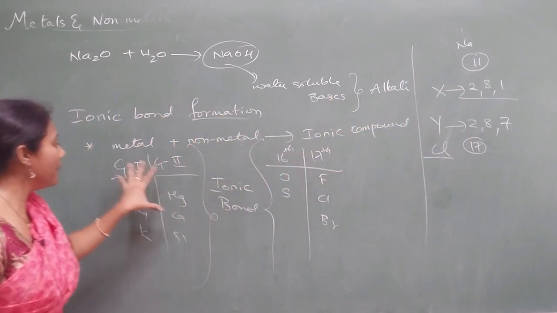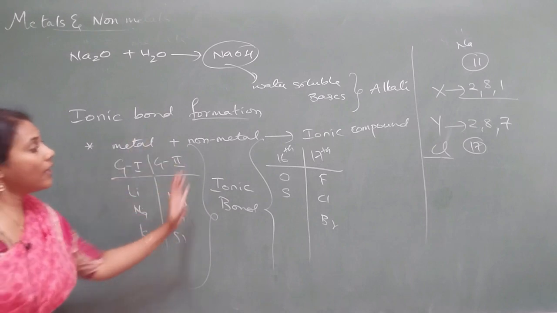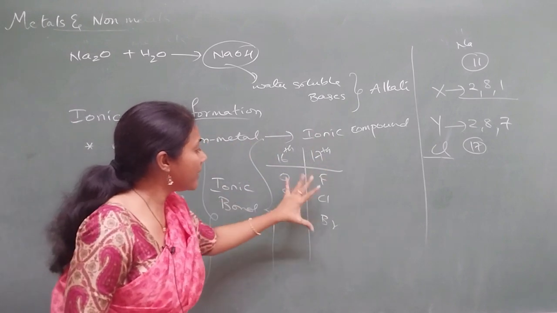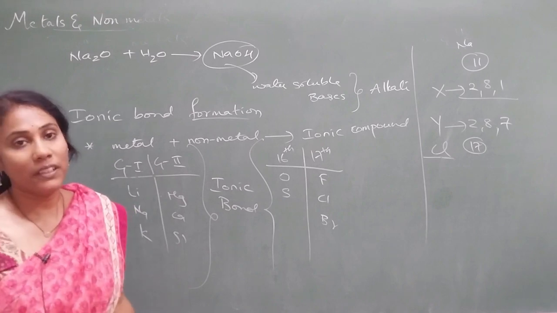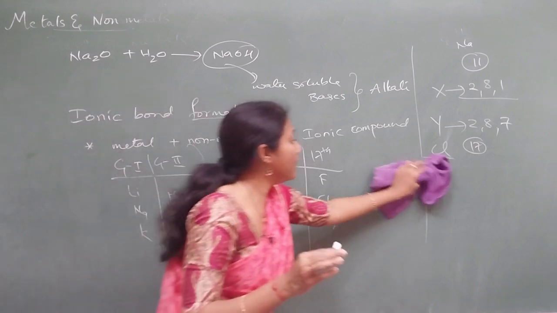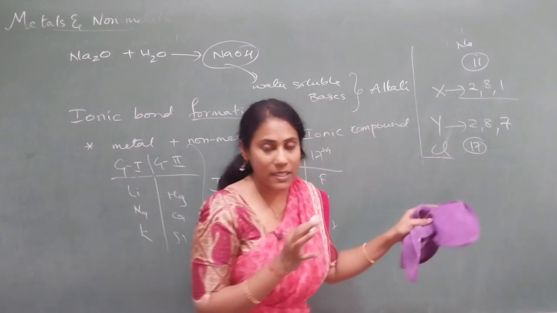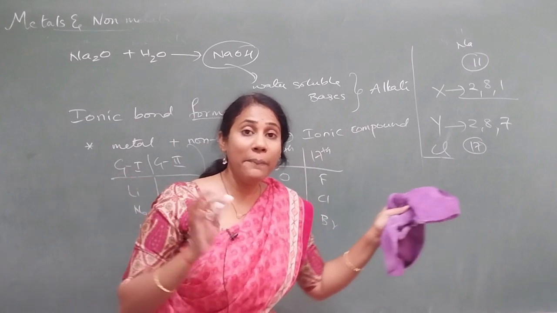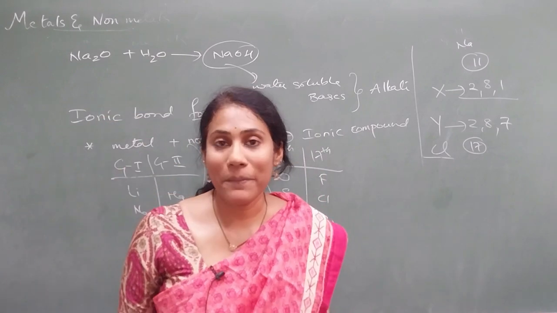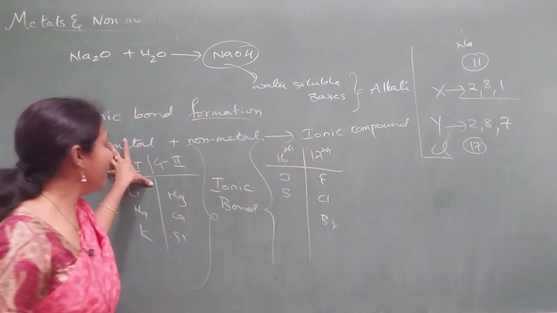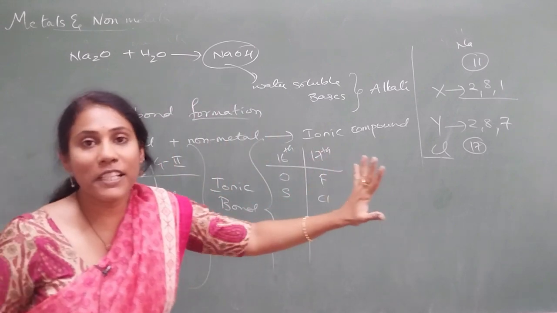If one element belongs to this and the other belongs to this, an ionic bond is always formed between them. If both the elements are non-metals, then a covalent bond will be present. If both the elements are metals, no such bond is formed.